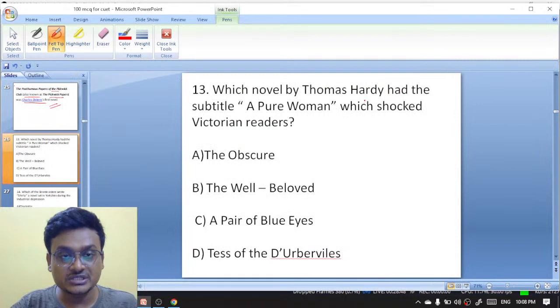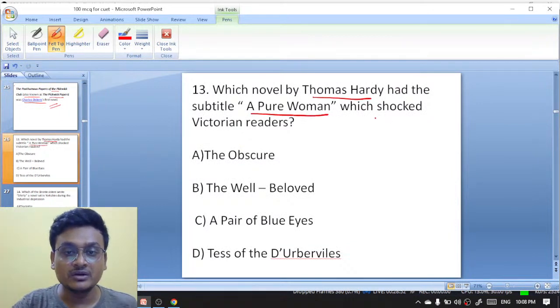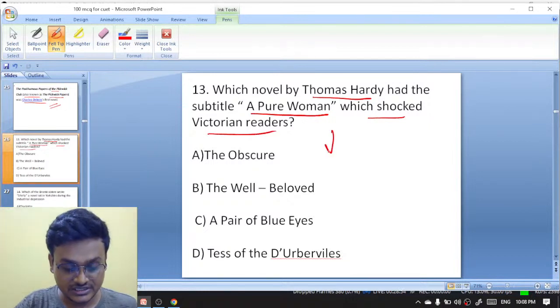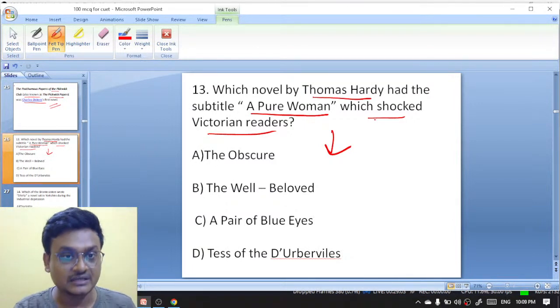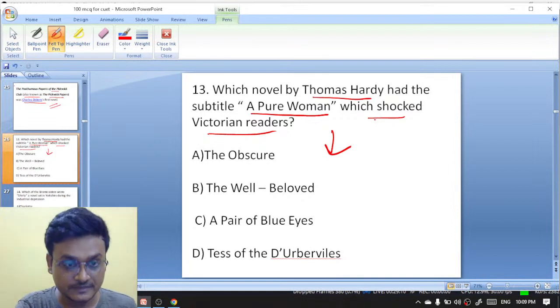Next question. Which novel by Thomas Hardy had the subtitle A Pure Woman, which shocked Victorian readers? This is actually a very easy one. Okay, exactly, Sonu got it. B, exactly. Now moving on to question number 13. Which novel by Thomas Hardy had the subtitle A Pure Woman, which shocked Victorian readers? The Obscure, The Well Beloved, A Pair of Blue Eyes, Tess of the d'Urbervilles.